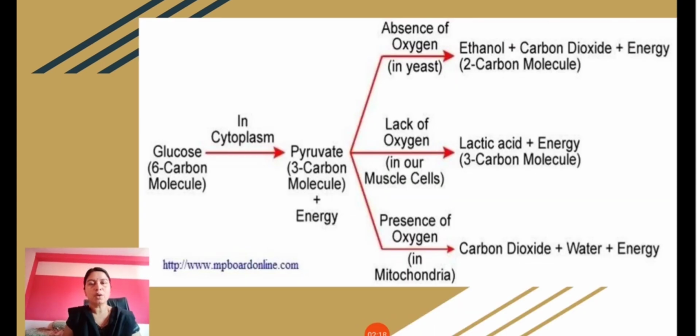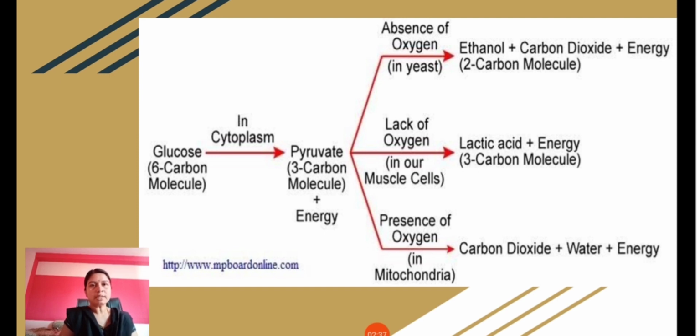Now here we are going to look at how breakdown of glucose occurs when oxygen is available and when oxygen is not available. If you see here, the first step, glucose, is a 6 carbon molecule, C6H12O6.